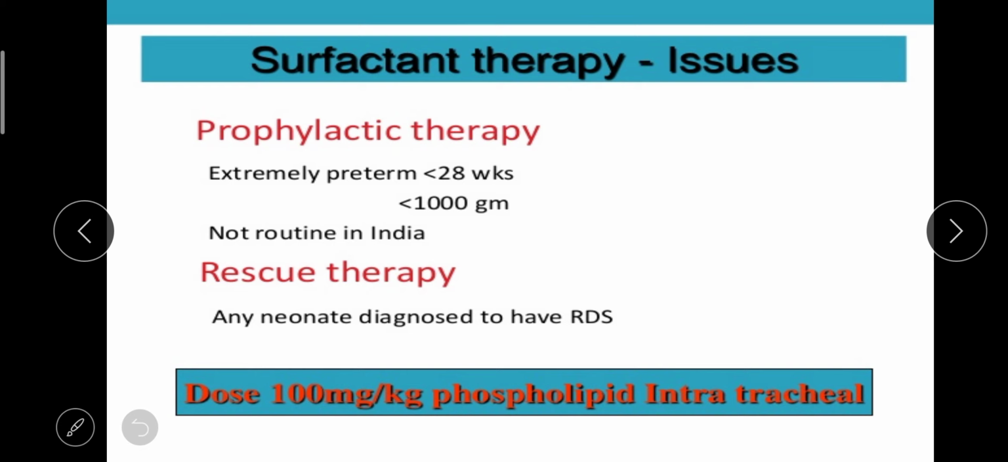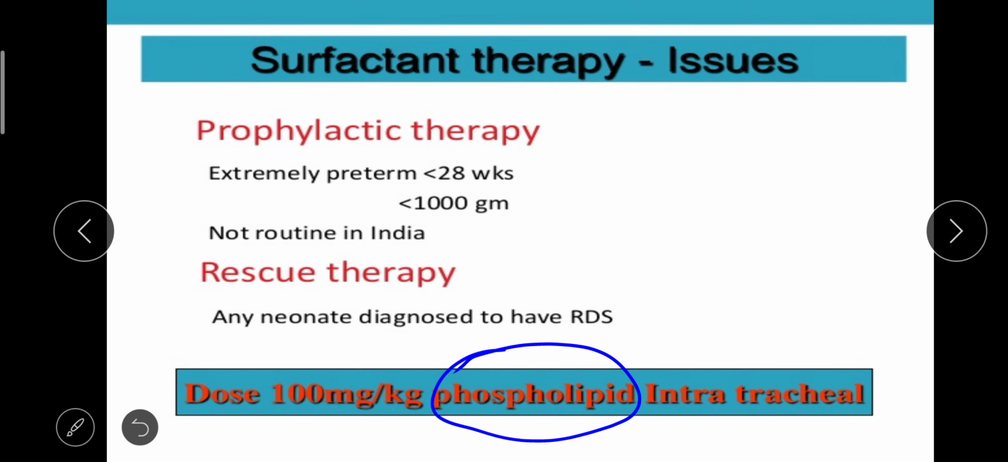Next, coming to the prophylactic therapy. If the baby is extremely preterm, like below 28 weeks of gestational period, or baby weight is below 1 kg, then we'll go for phospholipid through the intratracheal route. Through intratracheal, we are going to give phospholipids. The dose will be 100 mg per kg body weight.